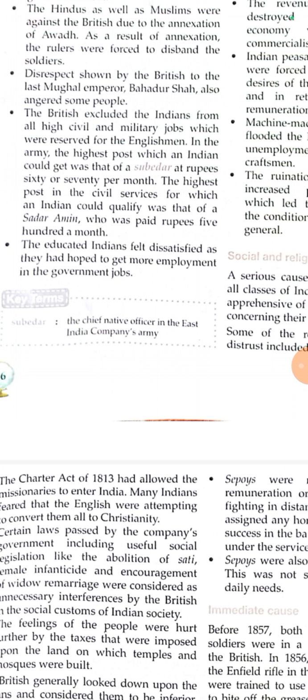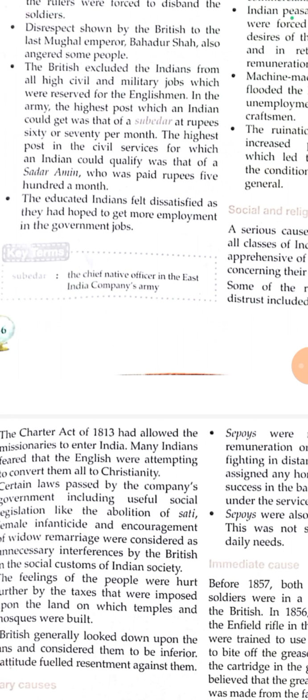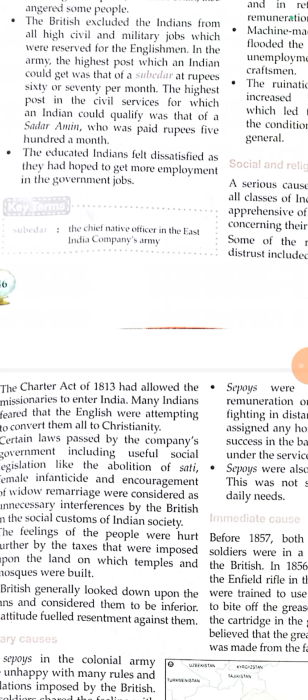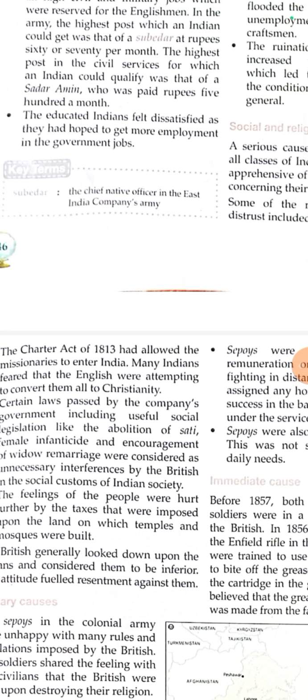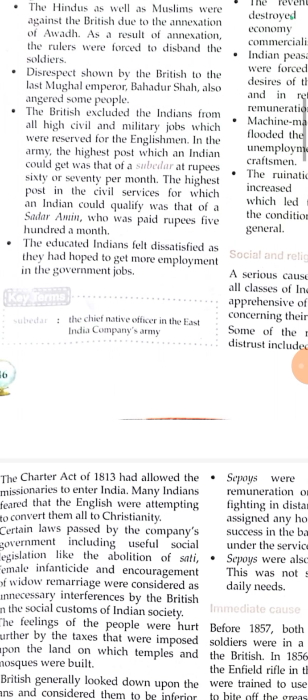The British excluded the Indians from high civil and military jobs, which were reserved for the Englishmen. So they faced discrimination also. In the army, the highest post which an Indian could get was that of a subedar at rupees 60 or 70 per month. So their salary was also low, and there was no chance of promotion. The highest post in the civil services for which an Indian could qualify was that of a Sadar Amin, who was paid rupees 500 a month. The educated Indians felt dissatisfied as they had hoped to get more employment in government jobs.